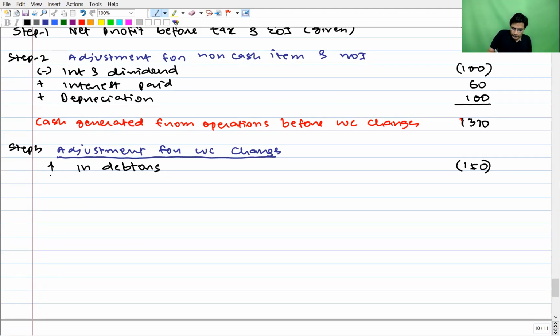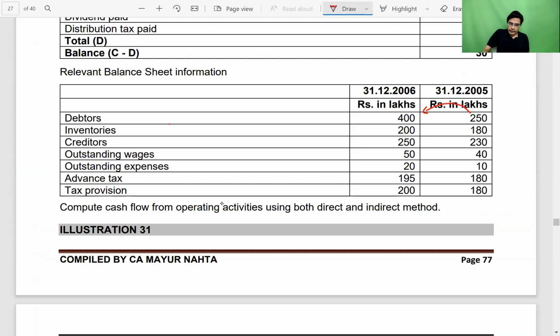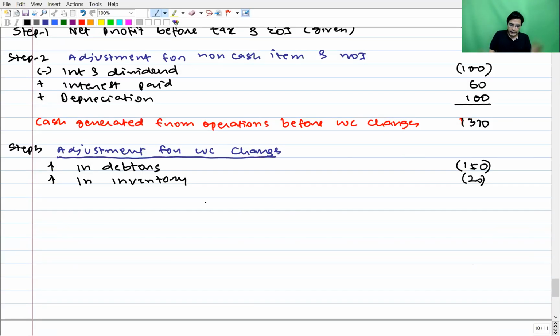Next, if you see the table, we have inventory. Inventory has increased, so increase in inventory, 20, again negative. Next is creditors. Creditors have also increased by 20. Current liabilities have a direct relationship, so increase in creditors, positive 20.